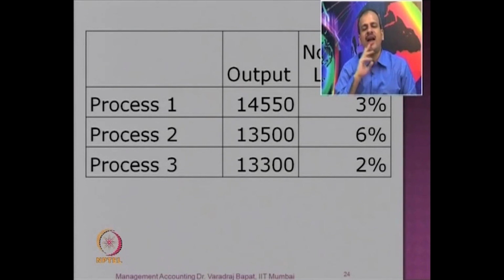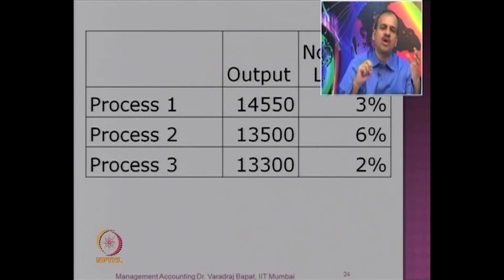This is the output and the normal loss estimated for the processes. So for process 1 3%, process 2 6%, process 3 2%. These are the normal losses by technical estimates, but the actual output is given as 14,550, 13,500 and 13,300. You are required to make process accounts.